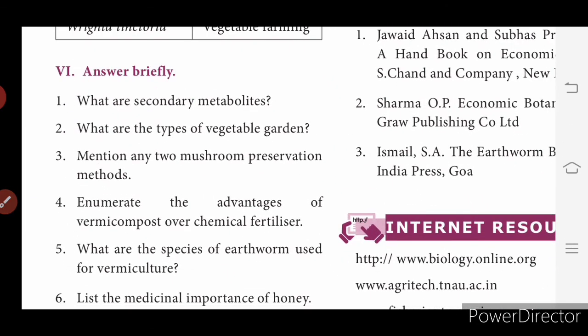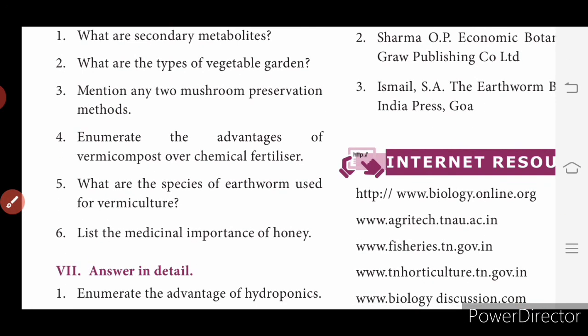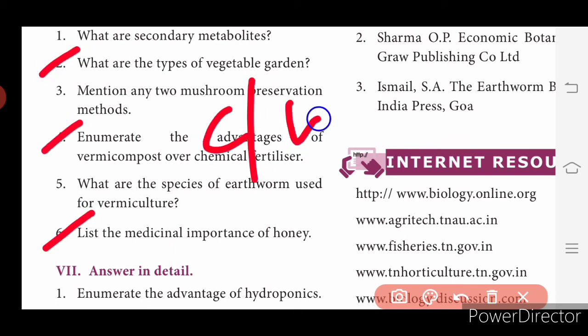Now, what are the answers you have to write in the classwork? No need to write the fill in, choose, match and all in your classwork. So answer briefly. Types of vegetable garden, second question. Fourth question, very important question: enumerate the advantages of vermicompost over chemical fertilizer. First, second question, fourth question and sixth question. Write these answers in your classwork.